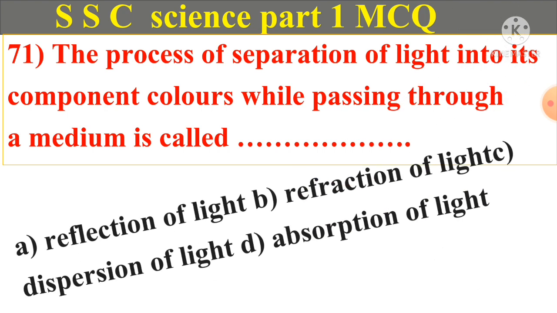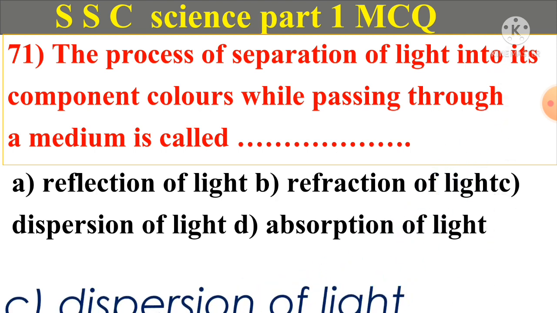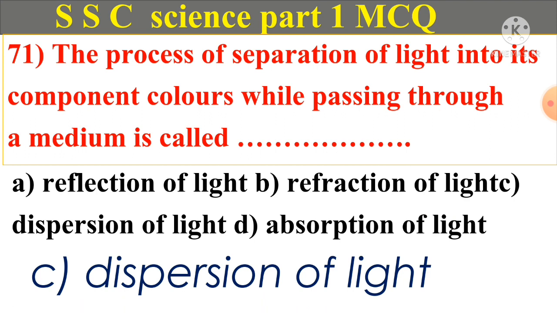Question number 71. The process of separation of light into its component colors while passing through a medium is called A. Reflection of light, B. Refraction of light, C. Dispersion of light, D. Absorption of light. And answer is C. Dispersion of light.